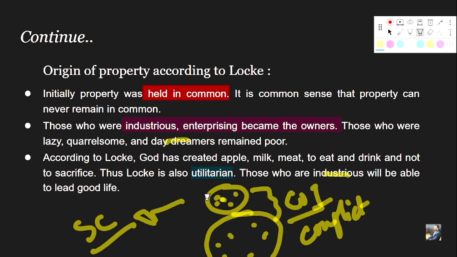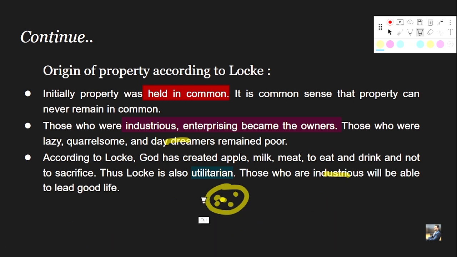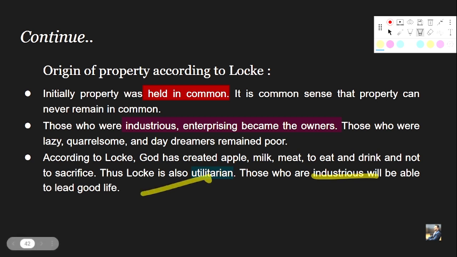And hence the concept of Locke's property becomes very important, right? So the last thought that we have understood here is that those who were industrious will be able to acquire almost all of the property, because men are utilitarian in nature, and since to lead a good life, people will start acquiring what? A lot of wealth.